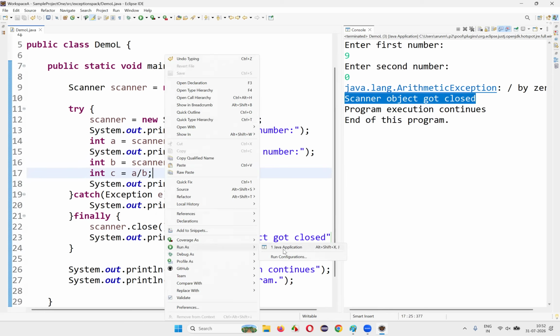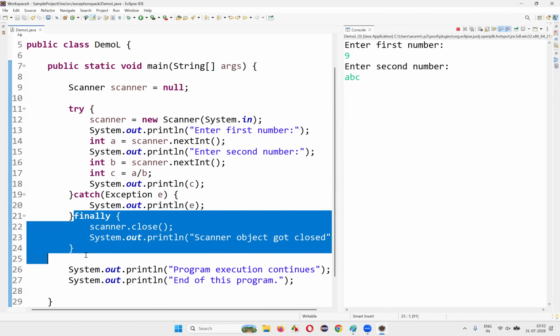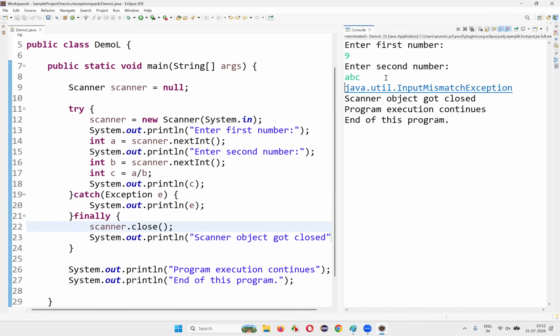Now one more exception is there. If I give 9 and ABC, 9 will go into A, but ABC cannot go into B, because in this line itself, in the 16th line, when you enter ABC, this will give you an input mismatch exception. From here itself, the control will go to the catch block and the details of the exception will be printed. After that, the finally block will get executed where the scanner object is still getting closed. You see, the problem is solved. The scanner object is getting closed no matter what in the program.